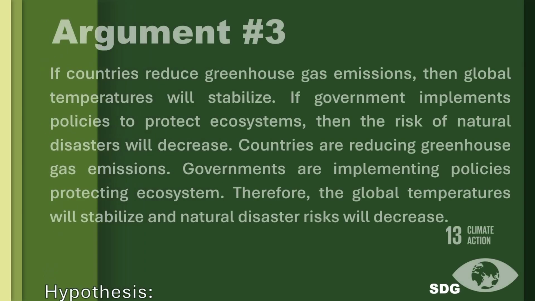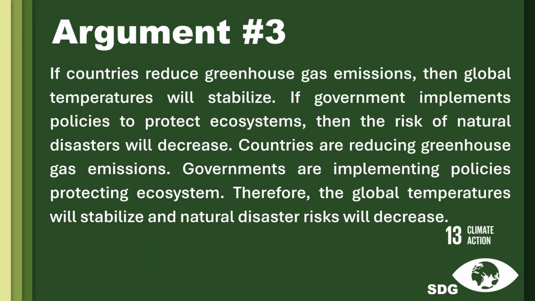Lastly, we have SDG number 13, which is related to climate action. The third argument states that if countries reduce greenhouse gas emissions, then global temperatures will stabilize. If governments implement policies to protect ecosystems, then the risk of natural disasters will decrease. Countries are reducing greenhouse gas emissions. Governments are implementing policies to protect ecosystems. Therefore, the global temperatures will stabilize and natural disaster risk will decrease.